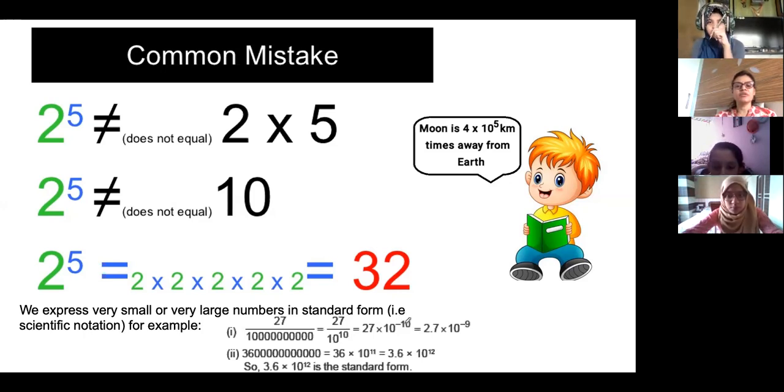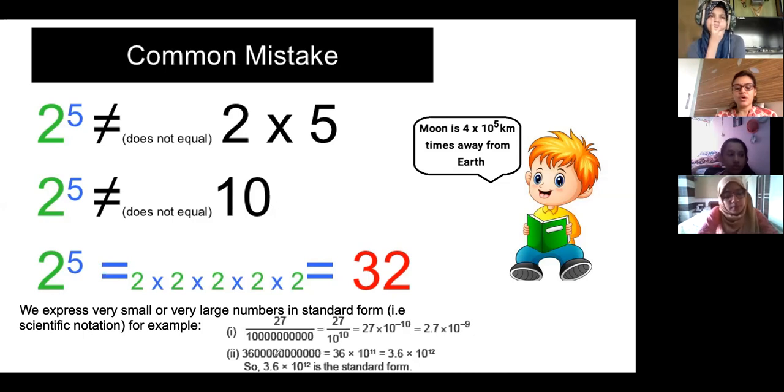Minus 10. But you don't know how to multiply by minus 10, correct? So you have to bring it into the denominator and multiply by 10 raised to plus 10. Positive powers are easy to calculate; negative powers you cannot calculate directly. You have to take the reciprocal and then you can calculate. Is it clear? So 27 into 10 raised to minus 10, and I want to make it 2.7. So 2.7 into 10 raised to minus 10 is what? 10 zeros are in the denominator.